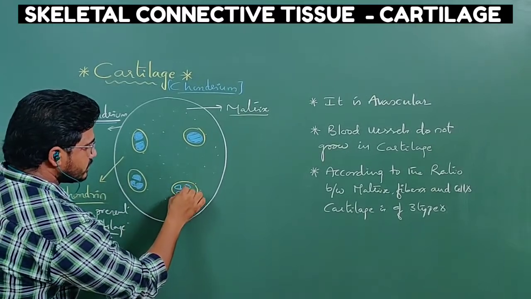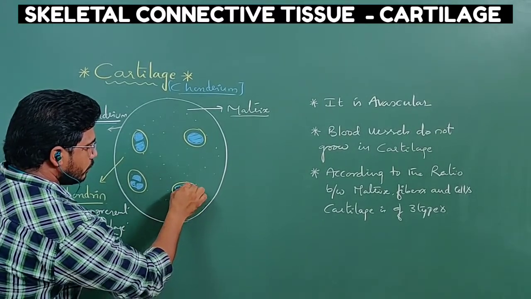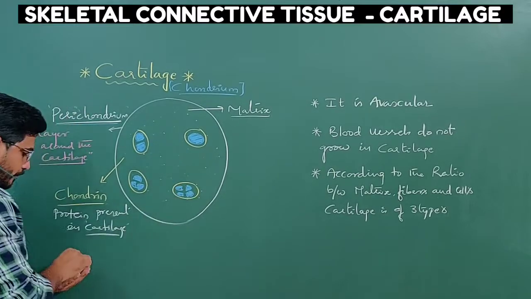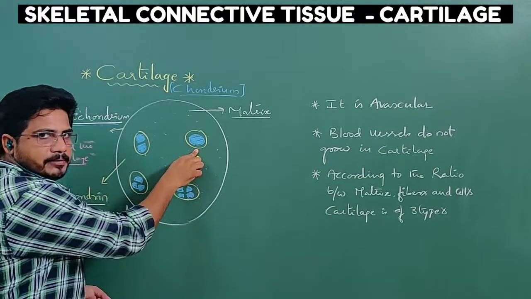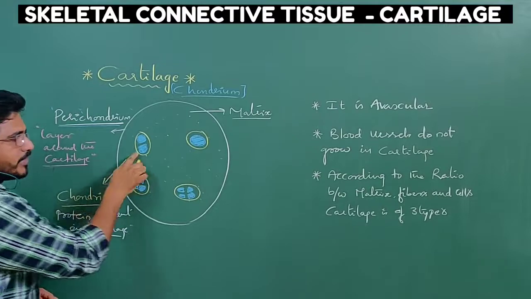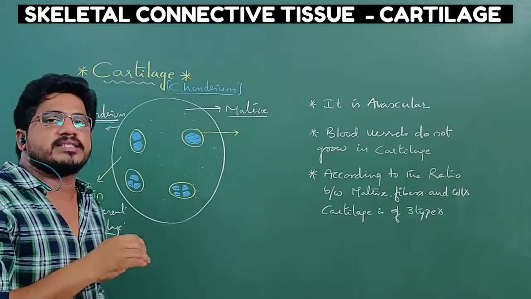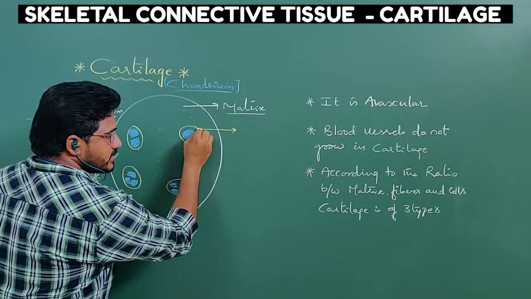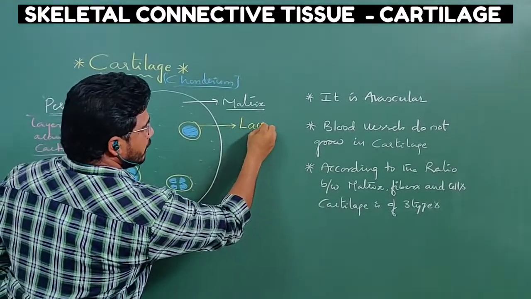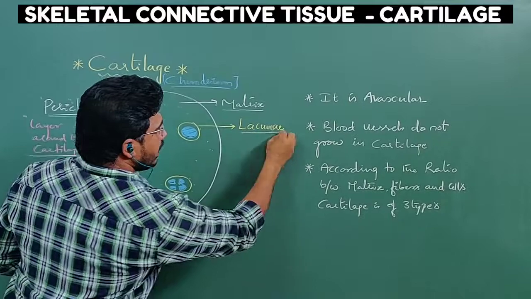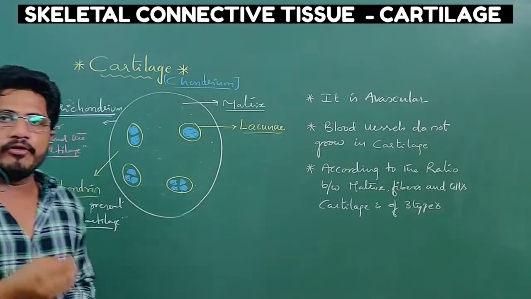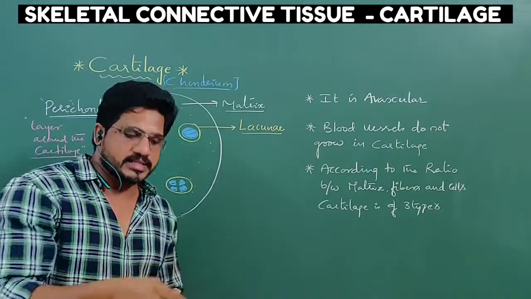So here, students should understand this is not the cell; this is the place where a space is present, and inside that the cell is present. Such spaces are called lacuna or lacunae.